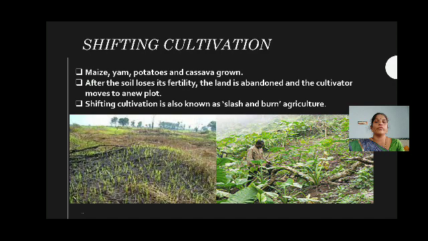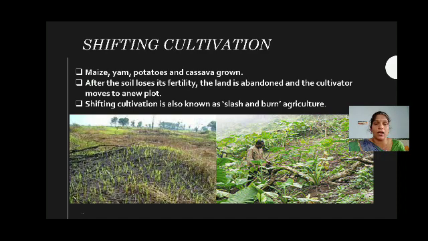So till now we saw about the types of farming. The world farming or agriculture is classified into two, that is subsistence farming and commercial farming. Subsistence farming means the farmers or the producers or the cultivators grow the crops in their backyard and it is for their own purpose.